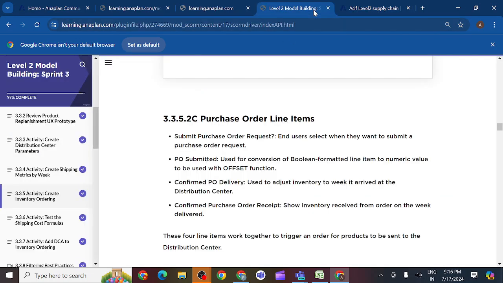You can see each and every instruction we should go through and understand. Use it for the conversion of a boolean formatted line item to a numeric value. That is the reason to use the offset function. In the offset function, generally what we need is how many periods you want to pull, prior and advance. So whenever you pull the data, we need numbers: how many periods backward and forward you want. We need the number there in the offset function. That is the reason we are creating that.